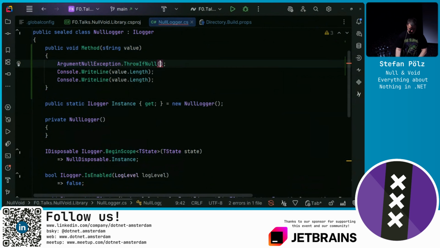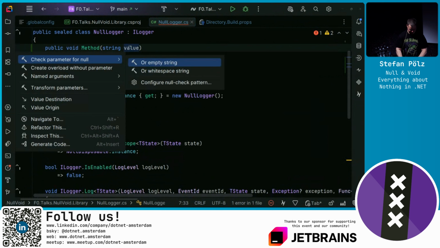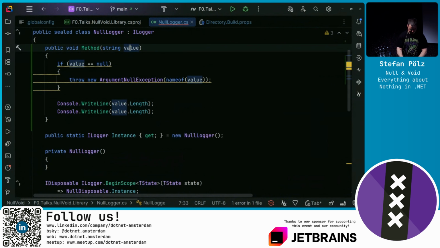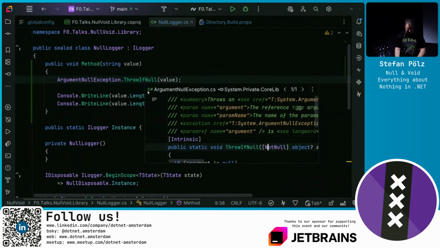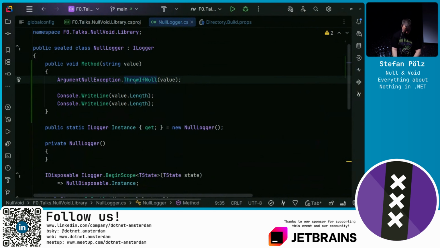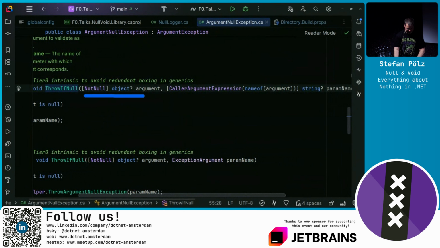You can try on the parameter, I think. I can try, ooh, I believe so. Check parameter for null. Okay, and then I can switch to the argument not null. Okay, there we go, 2 times Alt Enter. And this works because ThrowIfNull is annotated. This wouldn't just work out of the blue. It's annotated with NotNull.